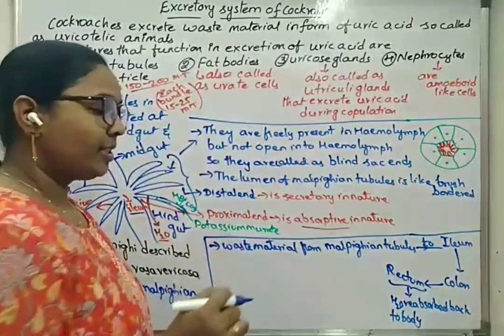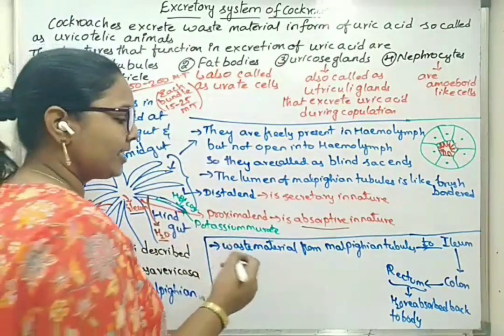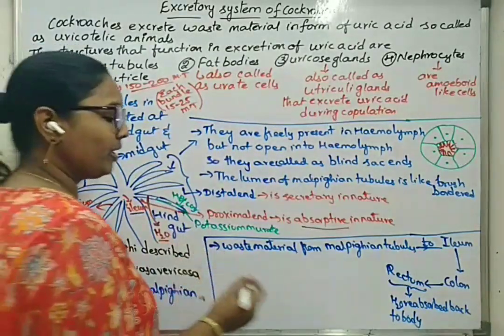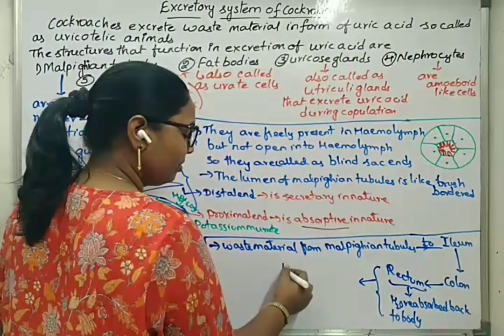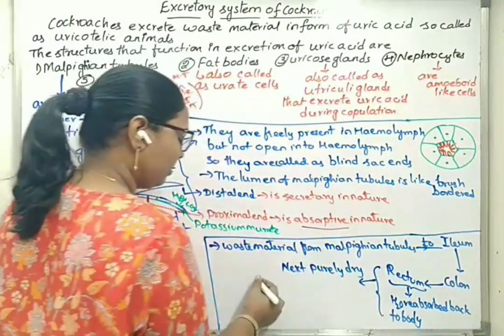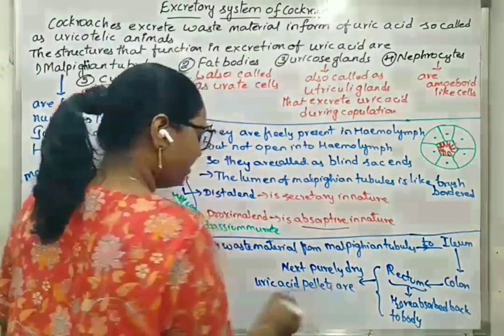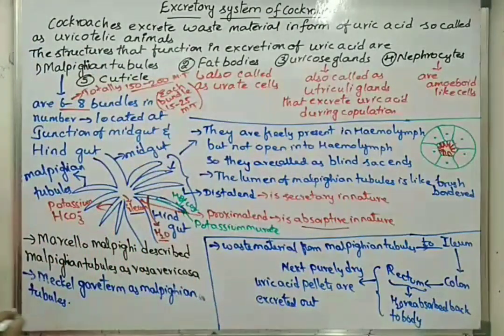So what happens? The waste material now will be purely in the form of uric acid pellets which are ready for excretion. So here we can say at the rectum region there will be more conservation of water back to the body. So next, purely dry uric acid pellets are excreted out. So these are mostly the important points related to Malpighian tubules.